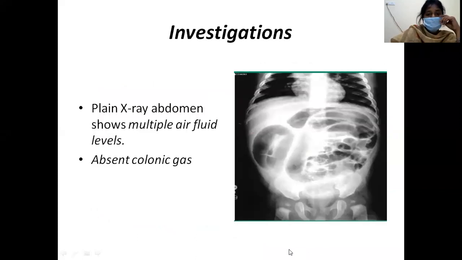So how do you investigate? What are the investigations for intussusception? Whenever there is a suspicion of intestinal obstruction, the first basic investigation to order is a plain X-ray. In intussusception with intestinal obstruction, you will see multiple air fluid levels. See, all these loops have multiple air fluid levels. However, in ileocolic intussusception, there will be absent colonic gas. In this picture, you can see the small bowel is distended and showing air fluid levels, however there is no air in the large bowel.